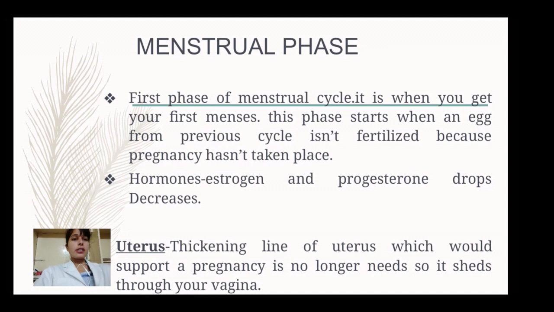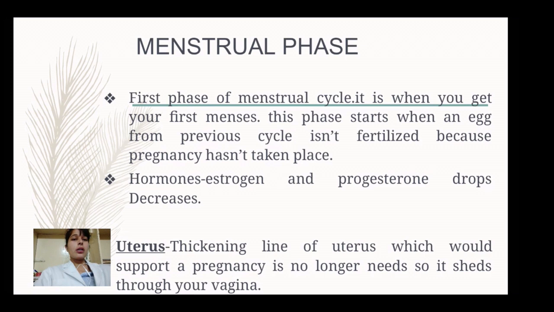The menstruation phase is also known as the bleeding phase. During this phase, a woman will be having vaginal bleeding, or bleeding through the genital tract. It is the first phase of the menstruation cycle, and it is when you get your first menses. This phase starts when an egg from the previous cycle isn't fertilized because pregnancy hasn't taken place. As I already told you, if a woman is not getting pregnant, then the unfertilized ovum will be released through the genital tract. So the menstrual phase will start only when a woman is not getting pregnant.